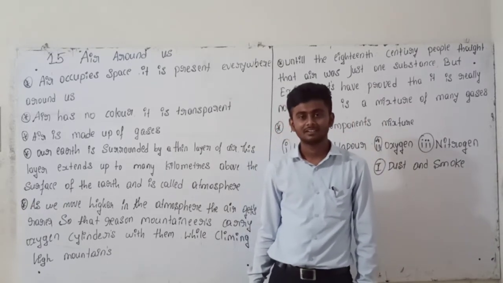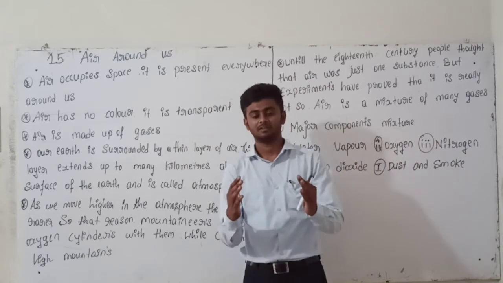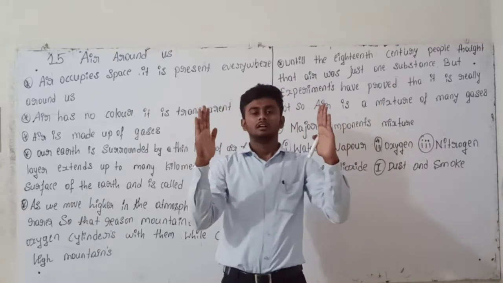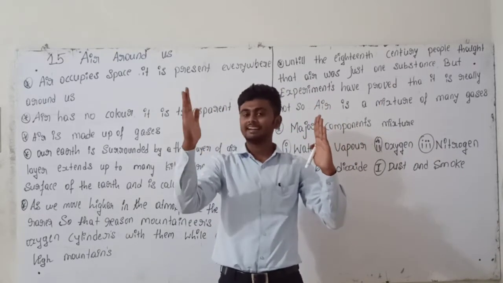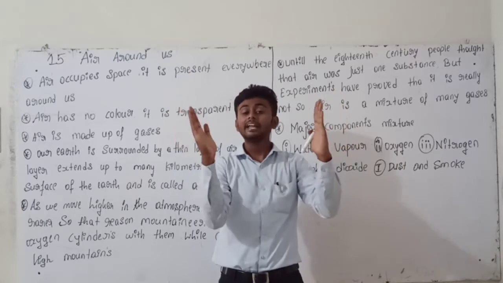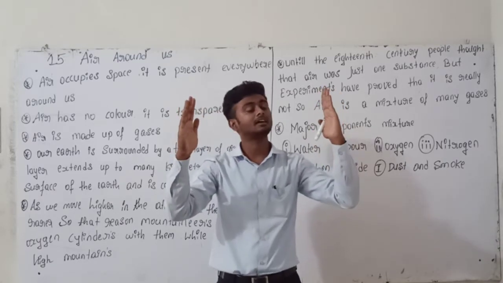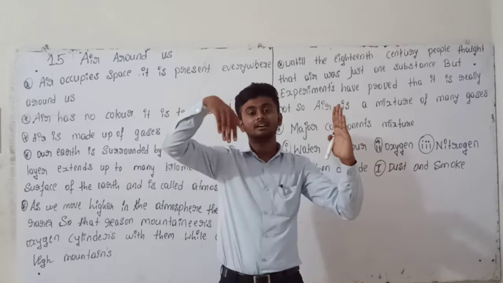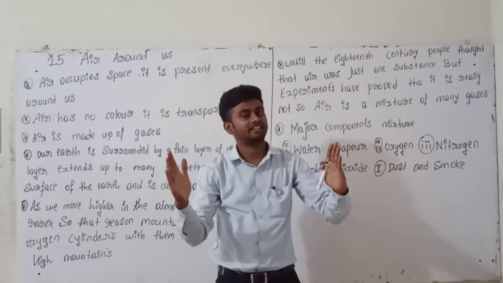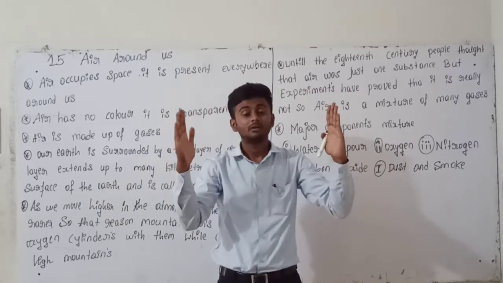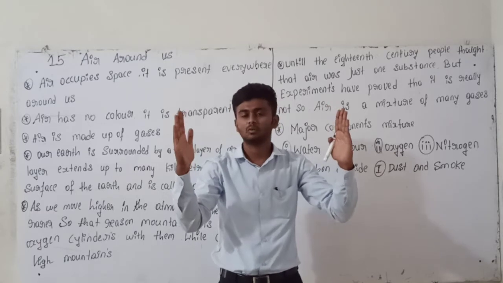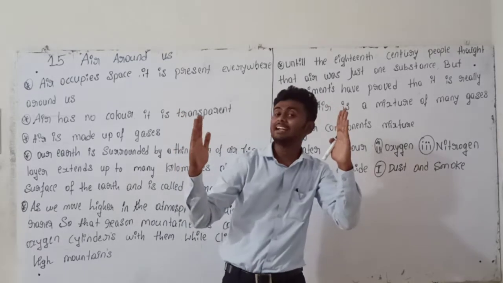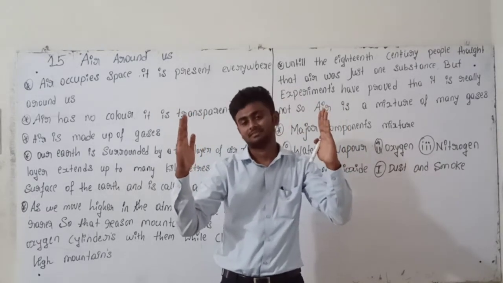Understand? Okay, you can see it is the right hand, it is the left hand. In between the right hand and left hand, in the mid side, air is there. But we can't see that air. Why? Because that air is transparent.